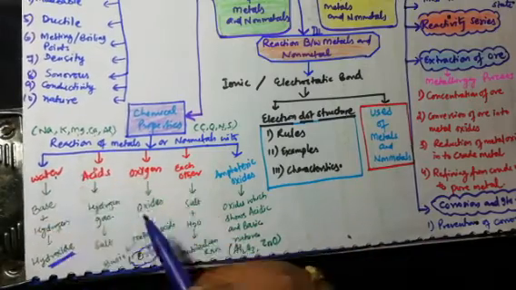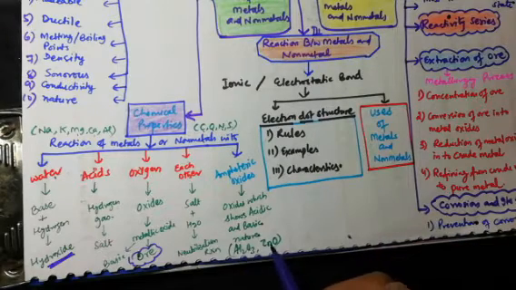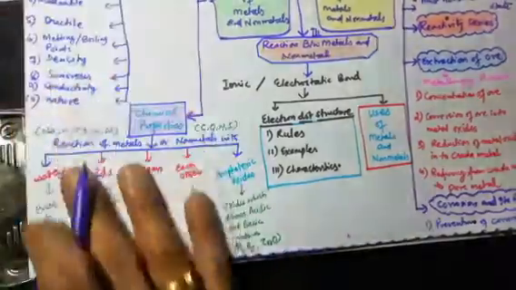Some of the metal oxides show acidic as well as basic behavior. It means that they can react with acid and base also, for example, aluminum oxide and zinc oxide. So up to this, dear students, we have already done.